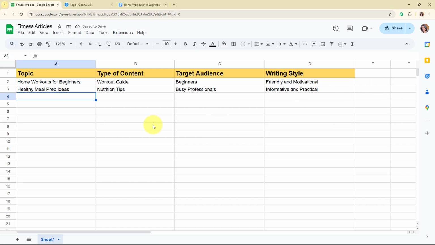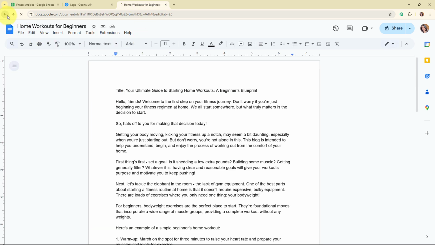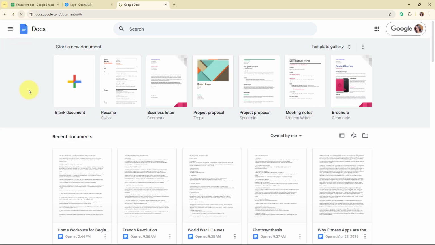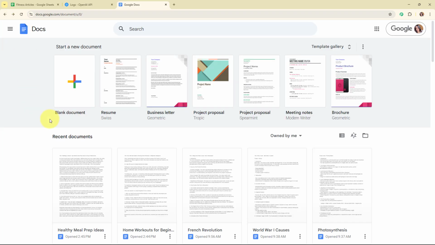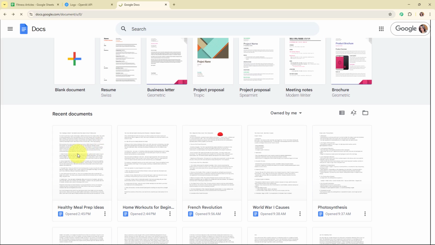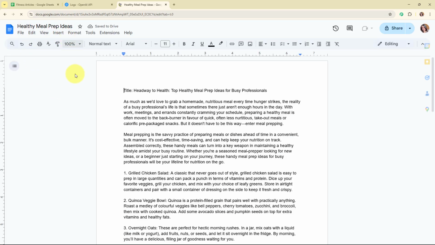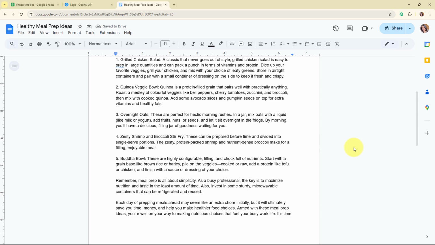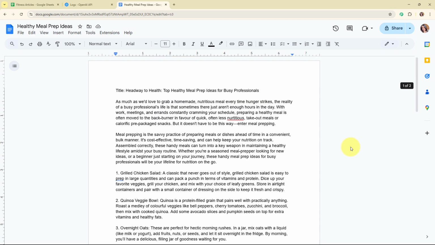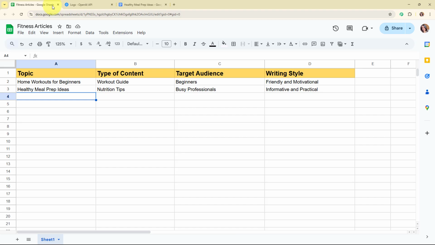And here you can see I have successfully added the details over here, such as topic, type of content, target audience and writing style. Alright, so now after adding all the required details, let's go and check our Google Docs. Here I'm going to move back and then I'm going to refresh the window over here. And here you can see we have successfully received a new document over here with the title as Healthy Meal Prep Ideas, and here you can see the entire article generated by OpenAI. Alright, so with this we have successfully seen the working of this amazing automation.